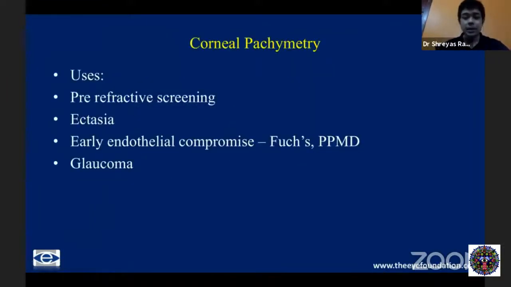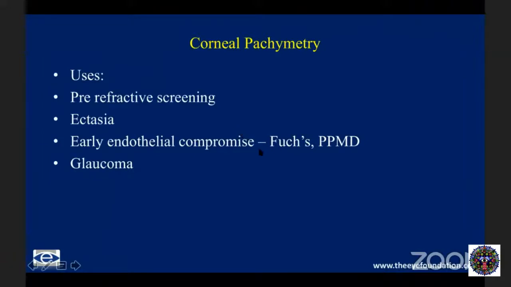Quickly into corneal pachymetry, I'll just take a couple of minutes. As you already saw with the various devices, it's useful in pre-refractive screening, useful to detect early ectasia. It's also useful in early endothelial compromise, where you're not able to see clinically visible edema, but pachymetry is a useful guide in Fuchs dystrophy or in posterior polymorphous dystrophy, or even in grafts. When a graft might be in early failure, you may not see edema, but the specular counts might be low. But if the pachymetry is increasing, that's possibly an indication that the graft is failing.